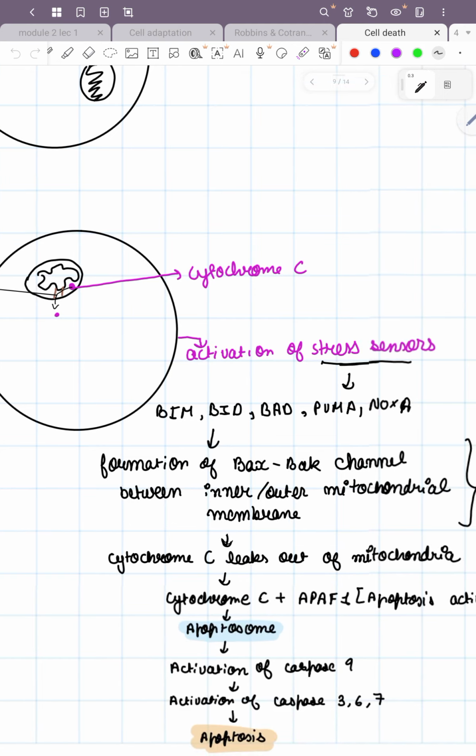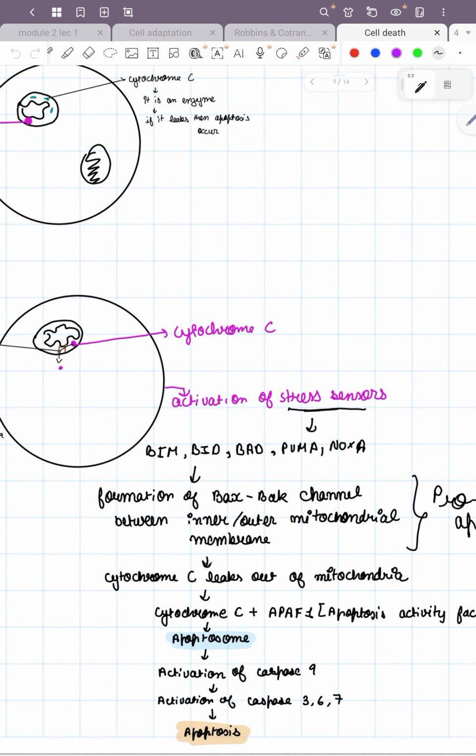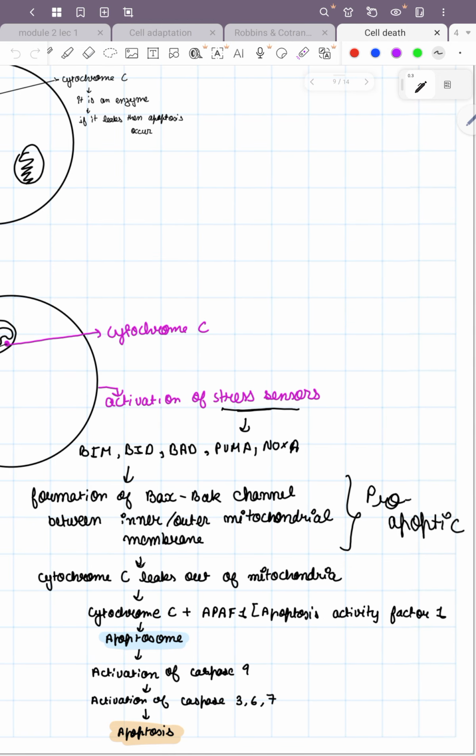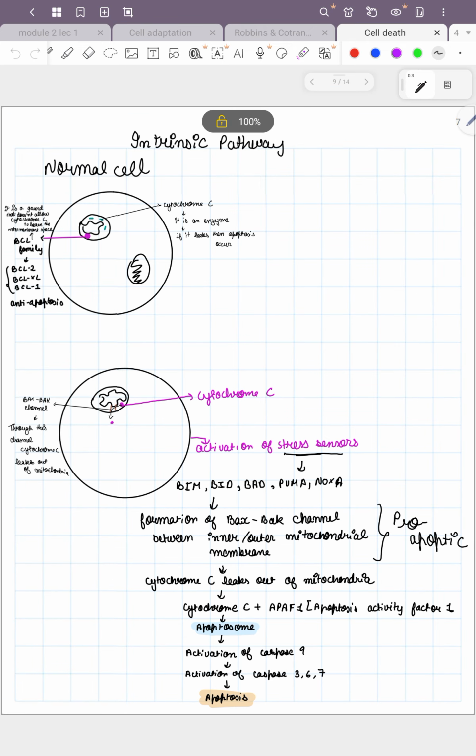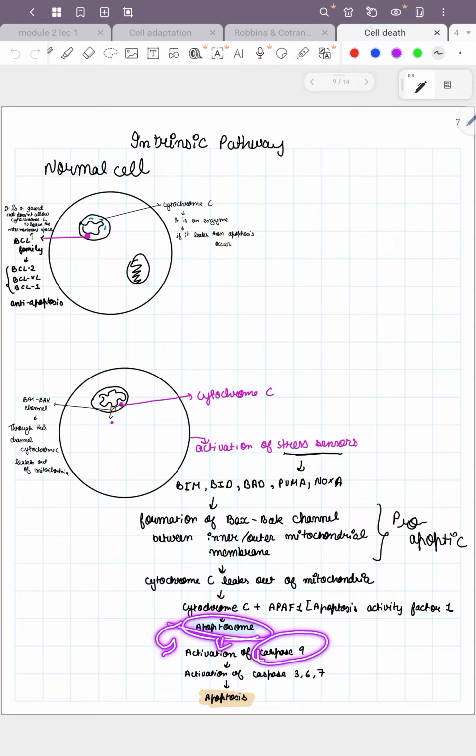When cytochrome C leaks into the cell, it pairs with APAF1, the apoptosis activating factor. Then they become the apoptosome. The apoptosome activates caspase 9, which then activates caspases 3, 6, and 7, and then it becomes apoptosis.